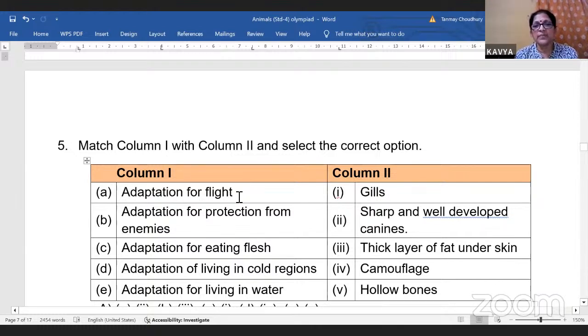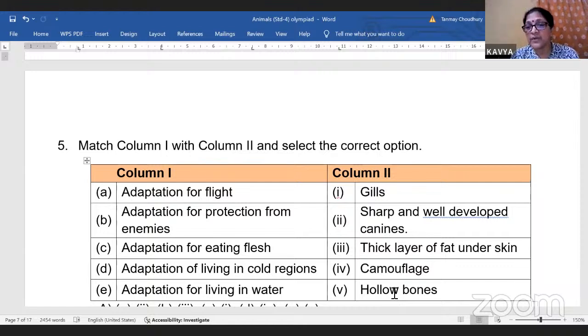What can it be? Adaptation for flight. These are hollow bones. Hollow means it will definitely be light. Now, the birds who have to fly, if they are very heavy, if their bones are like ours, filled with bone marrow and heavy, they will not be able to fly. Okay. So they have got this adaptation. We don't have it, so we cannot fly because we don't have those adaptations to fly. But birds can fly because they've got adaptations to fly.